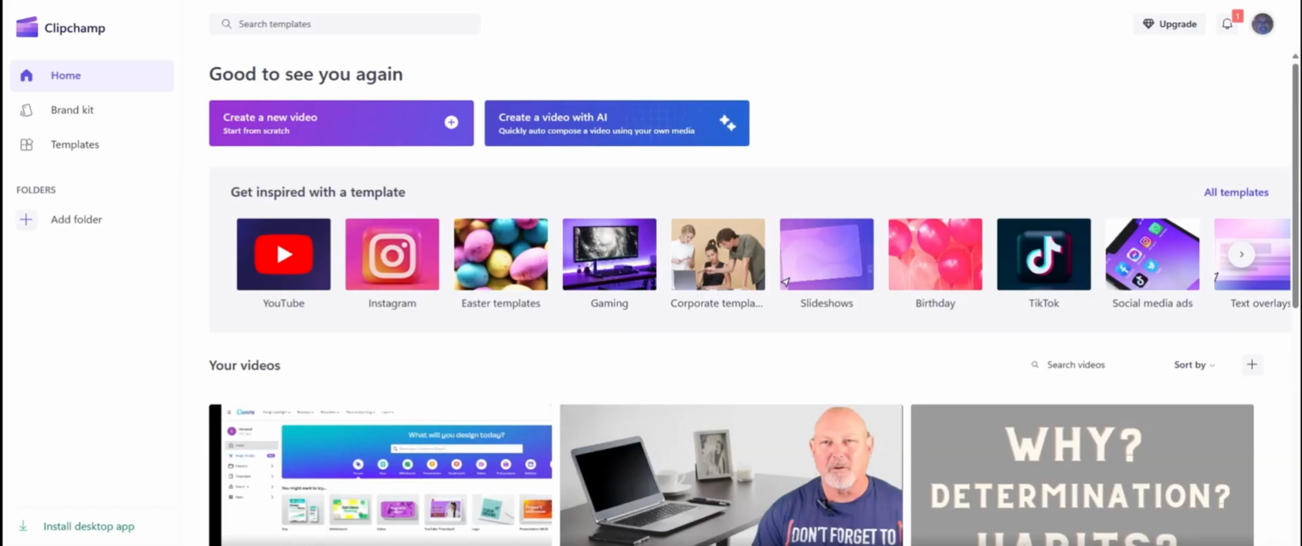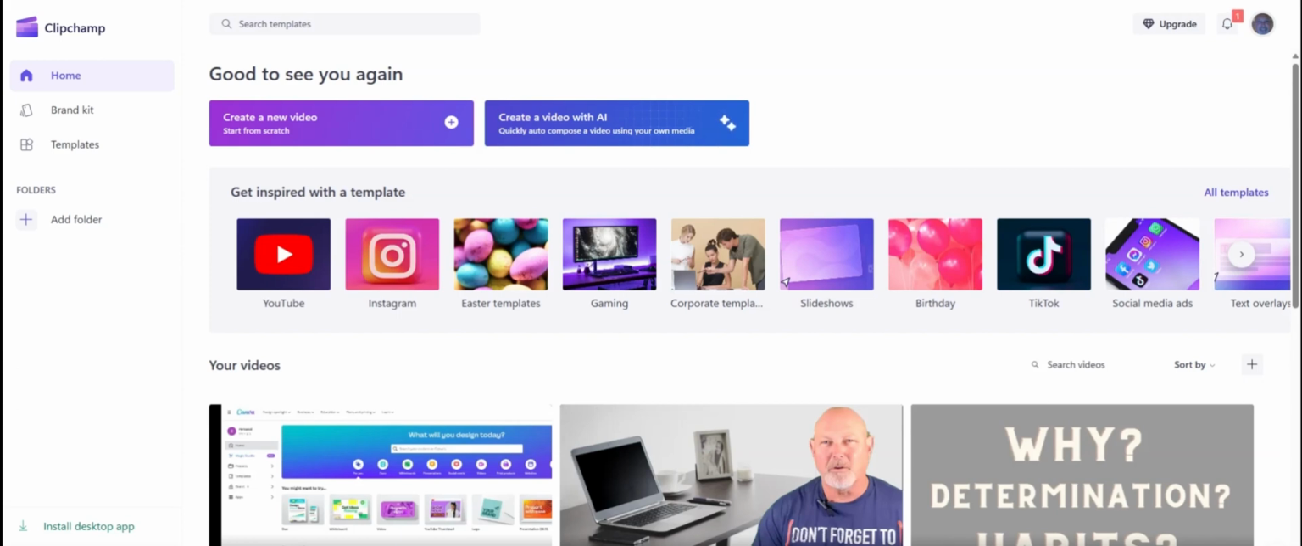So number 2 on our list is Clipchamp, and Clipchamp is actually owned by Microsoft, and this is what I use to make this video and also many of my other videos. In terms of usability for beginners, Clipchamp is known for its user-friendly interface and also is designed to be accessible for users with various levels of video editing experience.